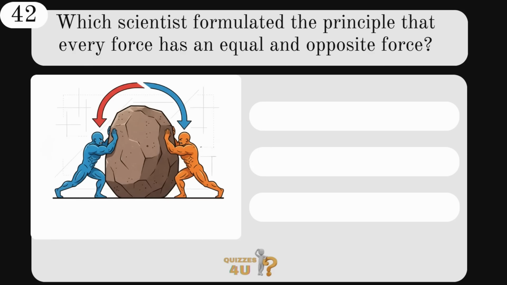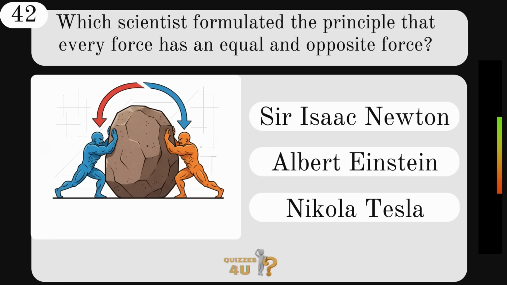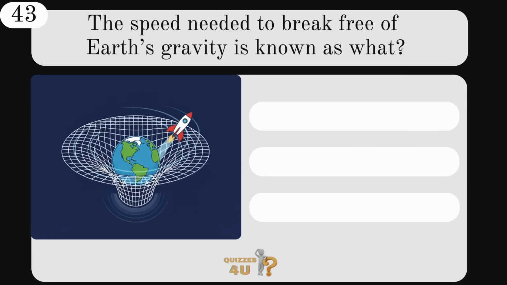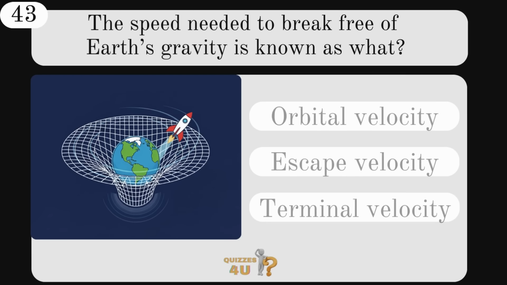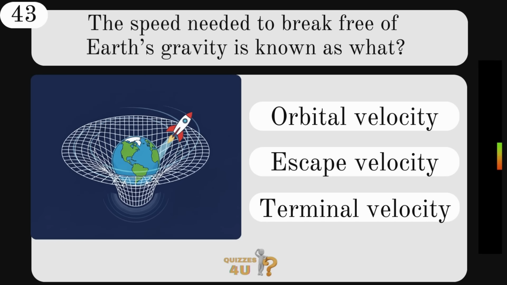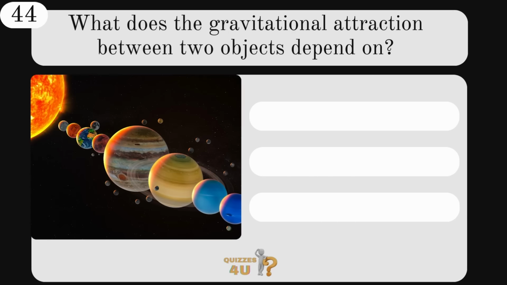Which scientist formulated the principle that every force has an equal and opposite force? Sir Isaac Newton, Albert Einstein, or Nikola Tesla? That was Sir Isaac Newton. The speed needed to break free of Earth's gravity is known as what? Orbital, escape, or terminal velocity? That is escape velocity.